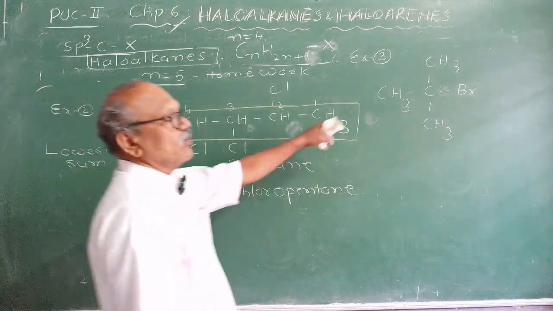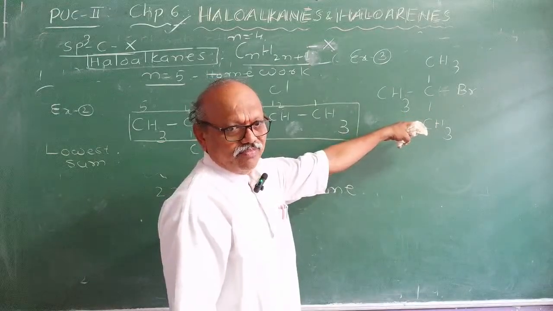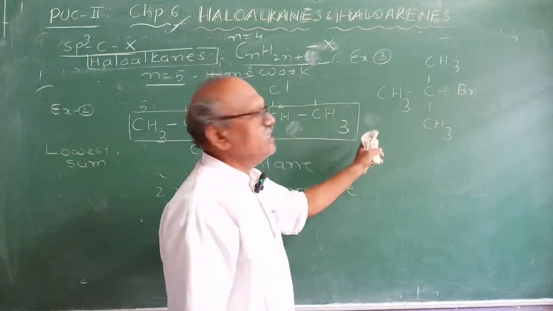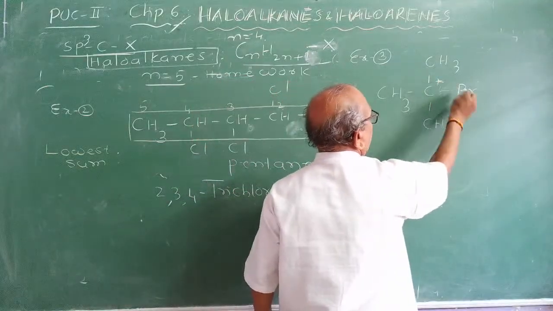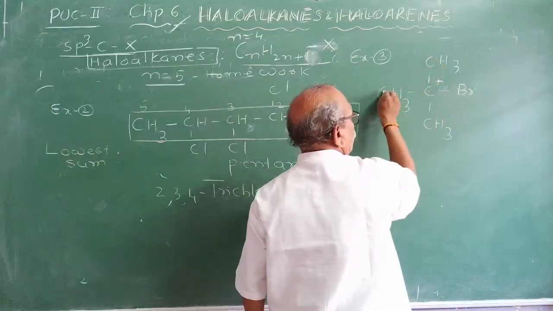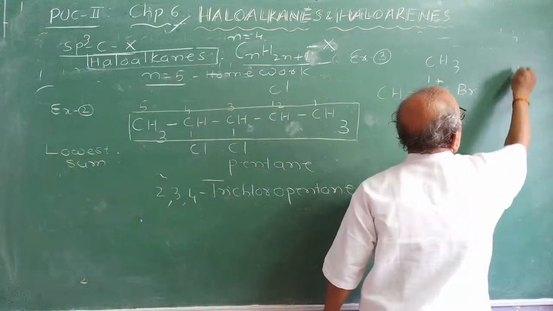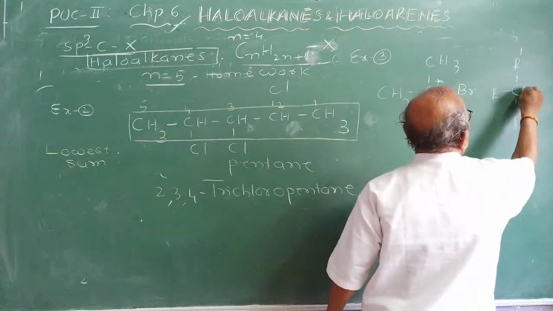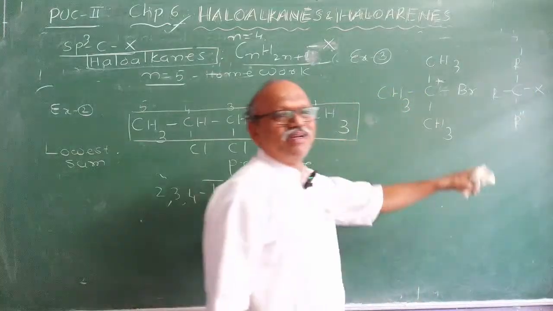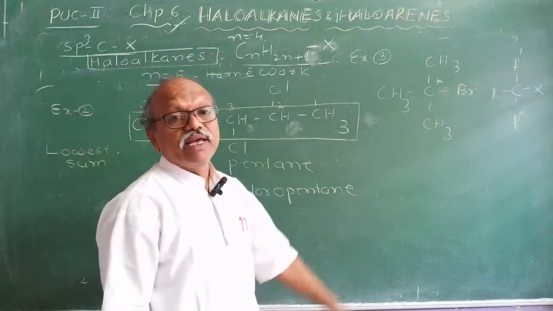Which family does it belong to? Monohalide, only one halogen atom. Is it primary, secondary or tertiary? If the carbon atom containing the halogen atom is linked to 3 other alkyl groups, like this, R, R dash, R2 dash, X, you have to identify the type first. What type of haloalkane is it?